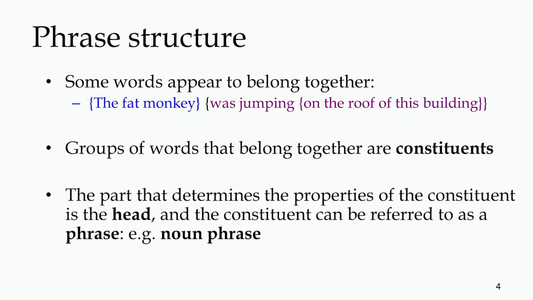So we see groups of words that belong together are constituents of a phrase, and we need to look at them in terms of their identity. Remember, little earlier we talked about their identity, that the significant part of a phrase is its head, and phrases are identified by their heads.